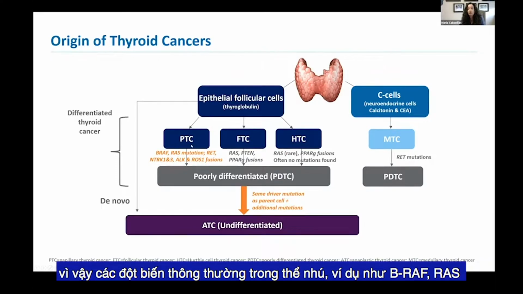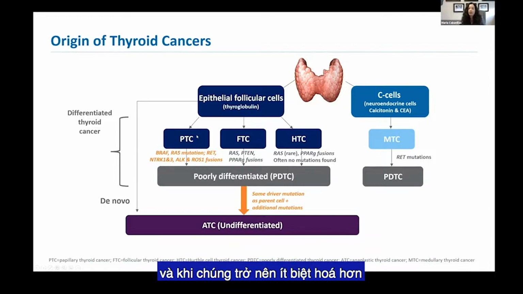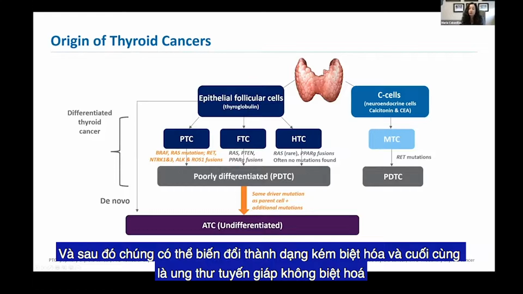So the usual driver mutations in papillary, for example, are BRAF, RAS, and then rare fusions that we'll discuss today. And as they become less differentiated, they retain those driver mutations, but then they get additional mutations, and they can then transform to poorly differentiated and then ultimately anaplastic thyroid cancer.